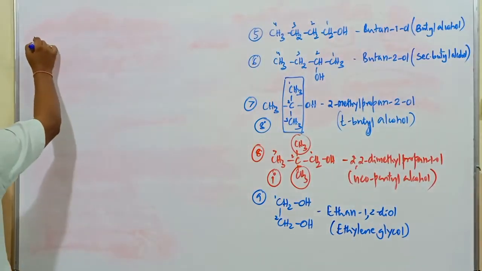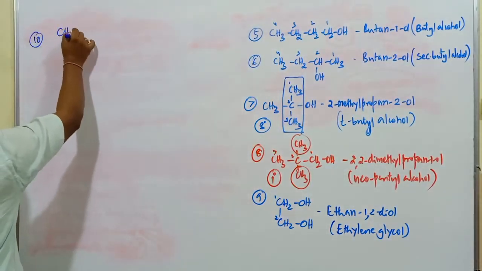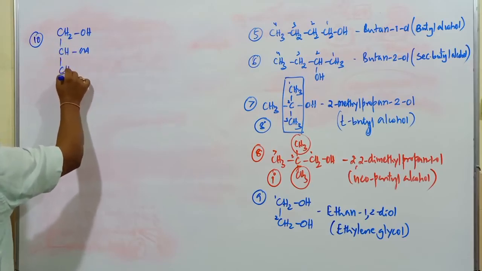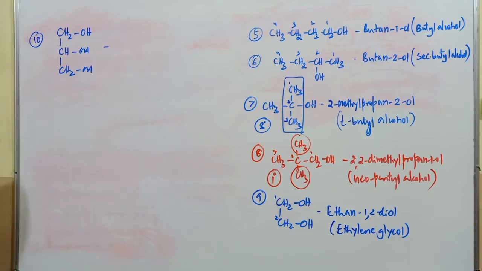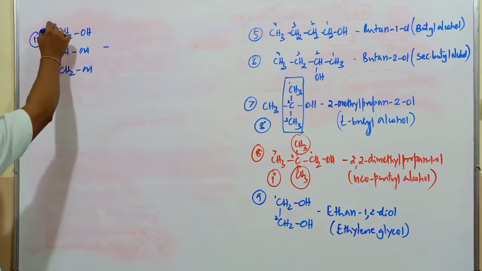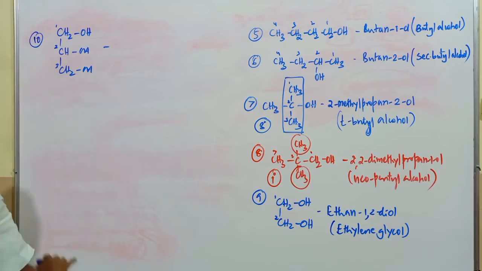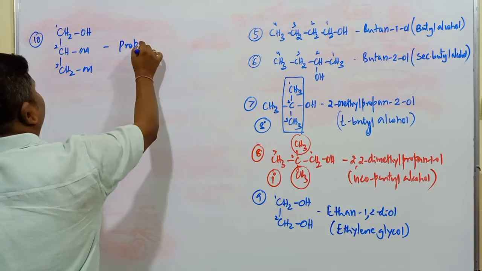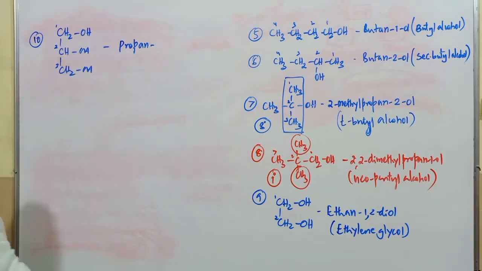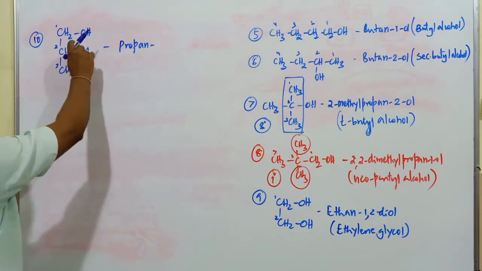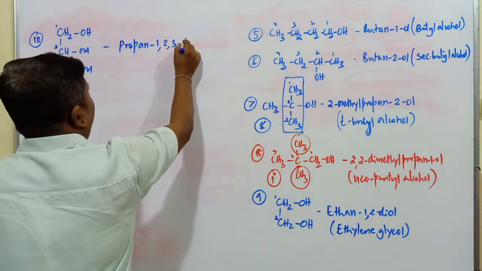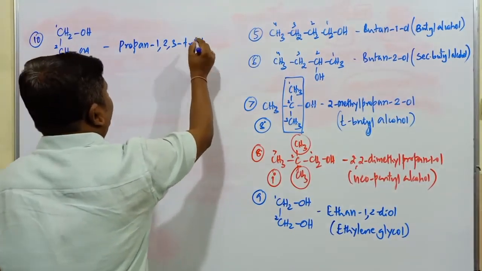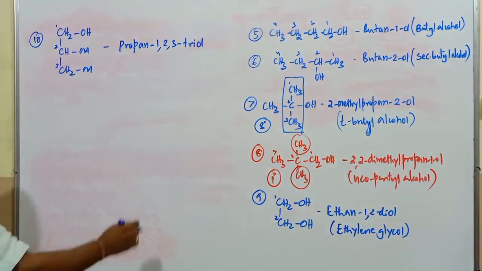Next one, the 10th one: CH2OH, CHOH, CH2OH. How many carbon atoms are there in the long chain? 3 carbon atoms are there, 1, 2, 3 or 1, 2, 3, it makes no difference. Totally 3 carbon atoms, so it is propane. On all 3 carbon atoms OH groups are present, so I'll write this as 1, 2, 3, tri. There it was di, here it is tri-ol. Propane 1, 2, 3 triol, that is the IUPAC name.